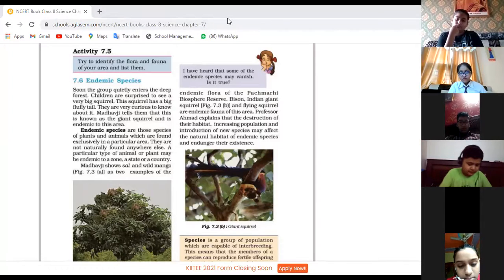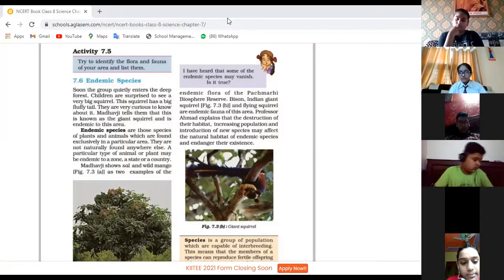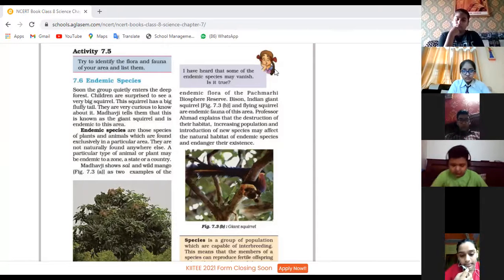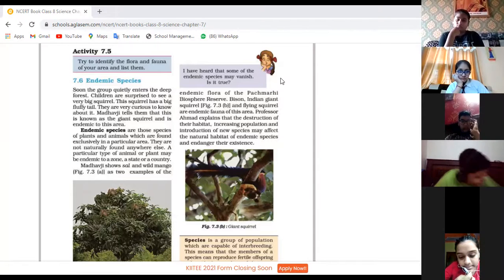Prabsith, you can mute. Ananya Kahara, continue. Ma'am, can I? Okay, ma'am. After Ma'am, that, Imad, can you I can start? continue. Ma'am, can I start? Yes. Endemic spices, Species. species, endemic species.